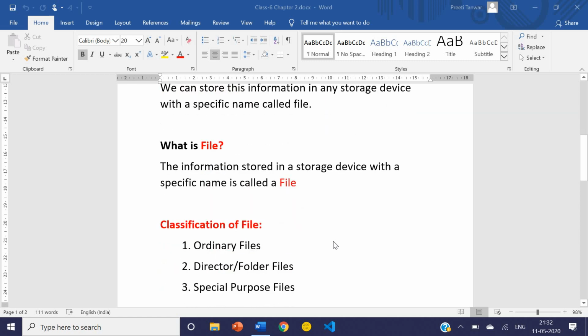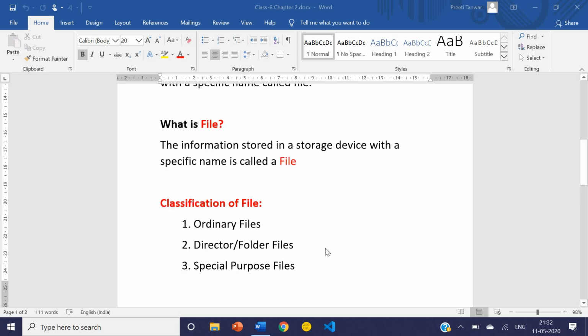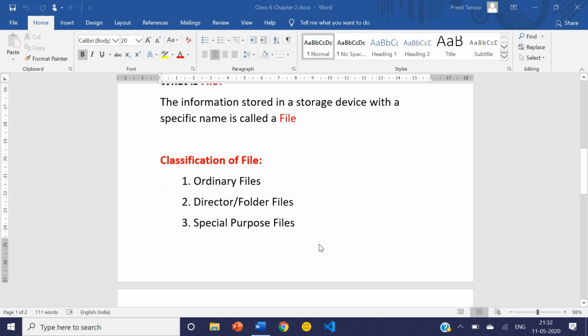Now come to the classification of files. There are 3 categories of files. First is the ordinary file, second is the directory or folder file, and the third one is the special purpose file. Now what are ordinary files? Students, ordinary files are temporary files.